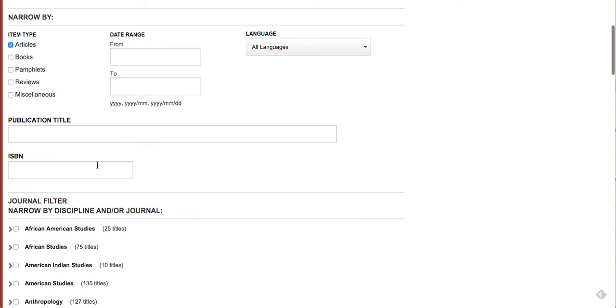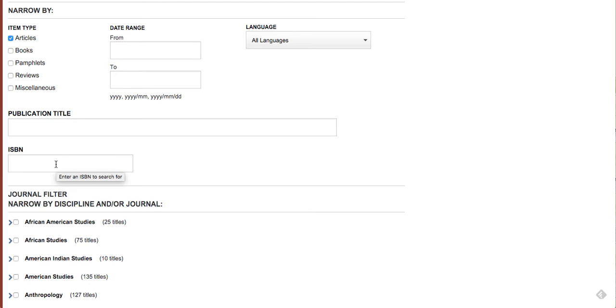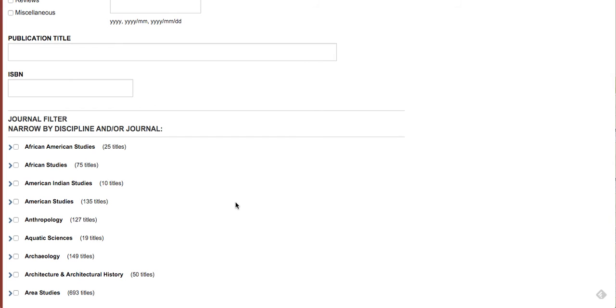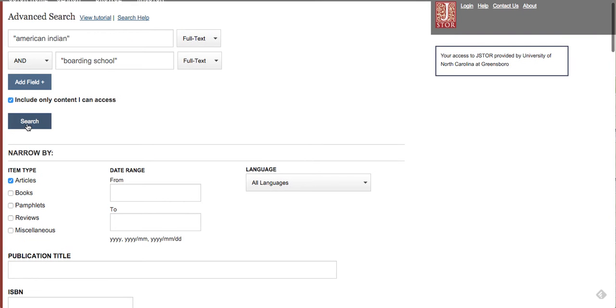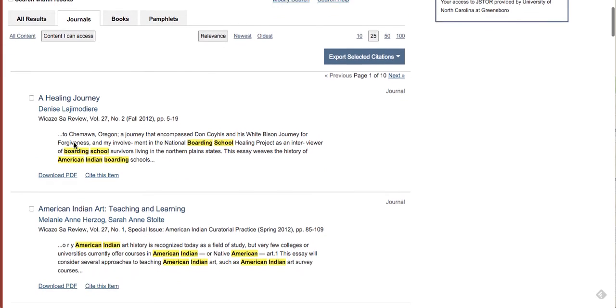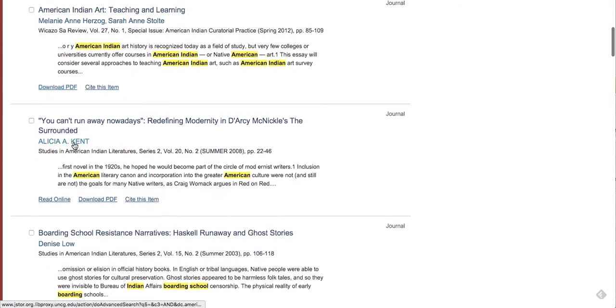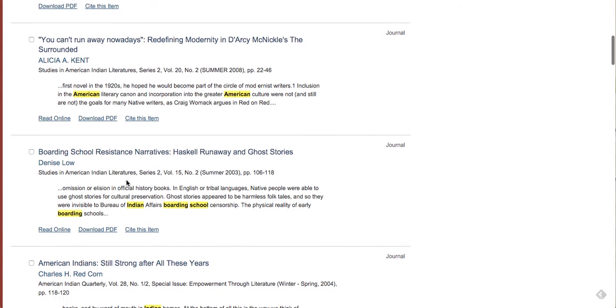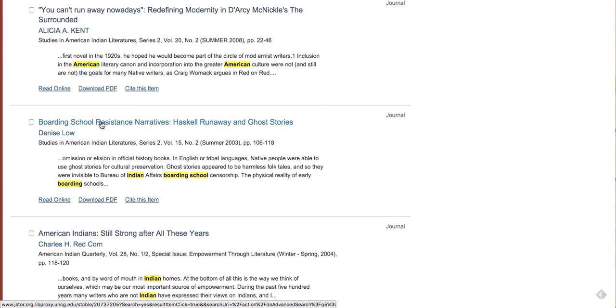If there was a particular publication title or ISBN I wanted, I could enter them here. And finally, there's this journal filter, which narrows by discipline. Since there is one for American Indian Studies, I'm going to select it and rerun the search. So you can see now we're down to 228 search results. Let me take a look and see what catches my eye. I've really been enjoying these first-person narratives, so this one speaks to me.